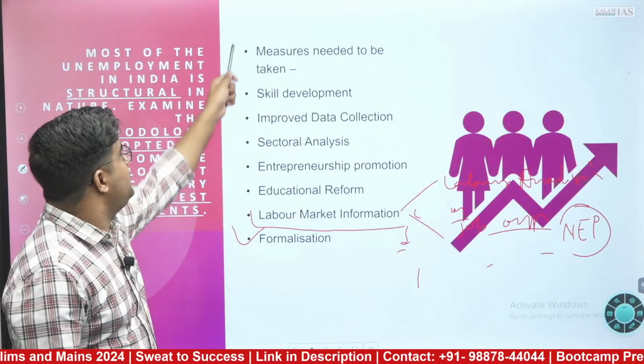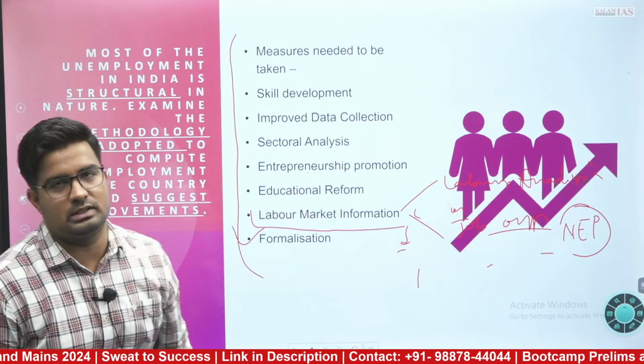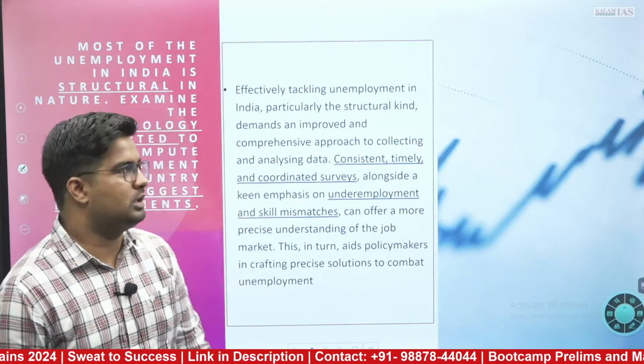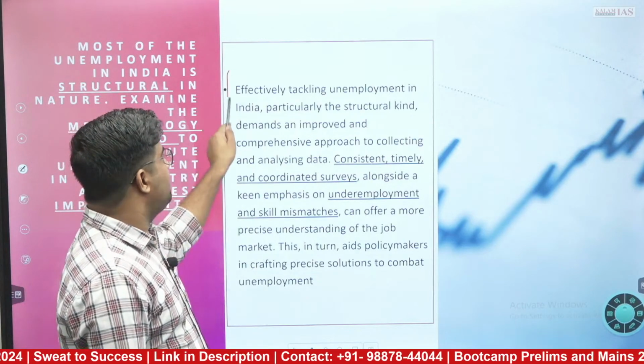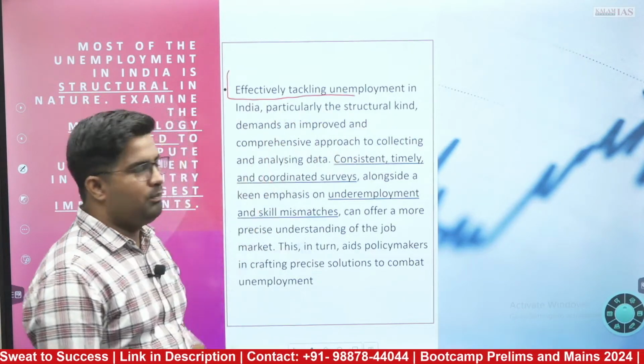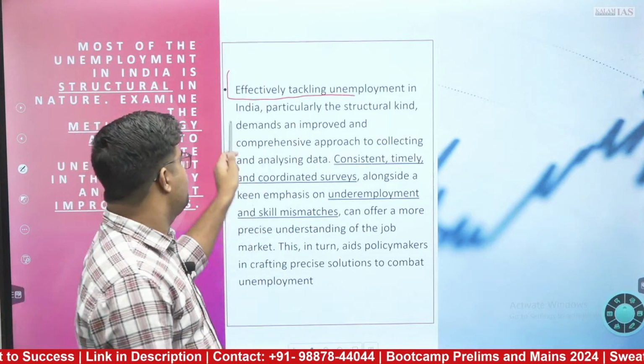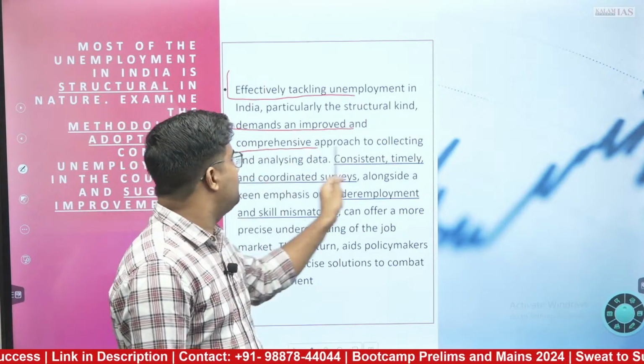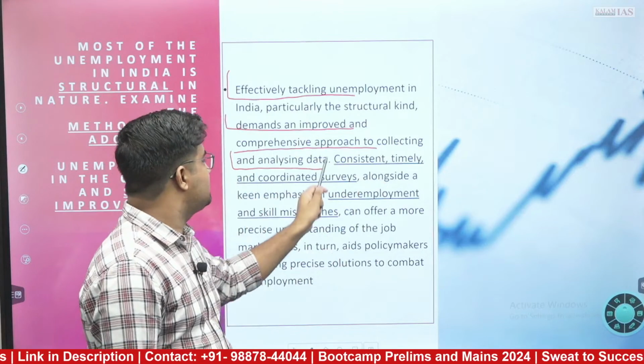And with all these points, now you need to conclude the answer. Let's see what we can do in the conclusion aspect. Effectively tackling unemployment in India, particularly the structural type, demands an improved and comprehensive approach to collect and analyze data.